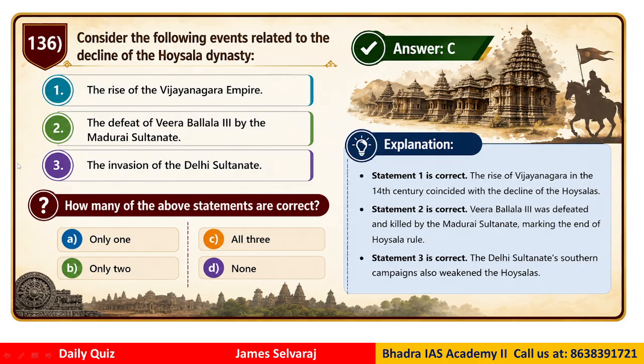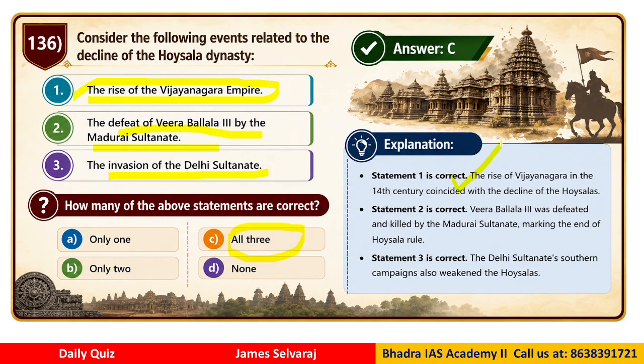Consider the following events related to the decline of the Hoysala dynasty. So which statements are correct? The rise of the Vijayanagara Empire, the defeat of Veerabala III by the Madurai Sultanate, the invasion of the Delhi Sultanate. So which of the statements are correct? The correct answer is all the three. Answer is C. All three statements are correct.